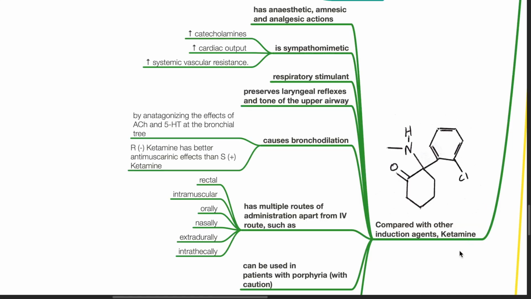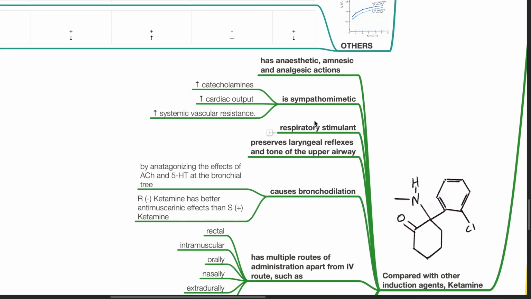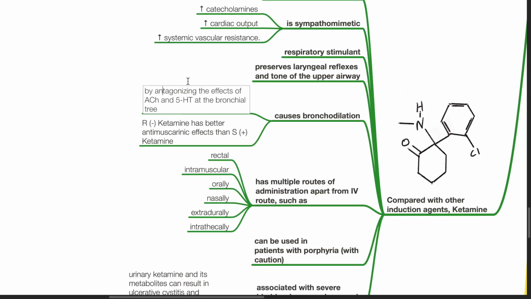Compared with other induction agents, ketamine has anesthetic, amnesic, and analgesic actions. It is sympathomimetic, resulting in increased catecholamines, cardiac output, and systemic vascular resistance. Ketamine is a respiratory stimulant. There is preservation of laryngeal reflexes and tone of the upper airway. Ketamine causes bronchodilation by antagonizing the effects of acetylcholine and serotonin at the bronchial tree. R-levoketamine has better antimuscarinic effects than S-dextroketamine.